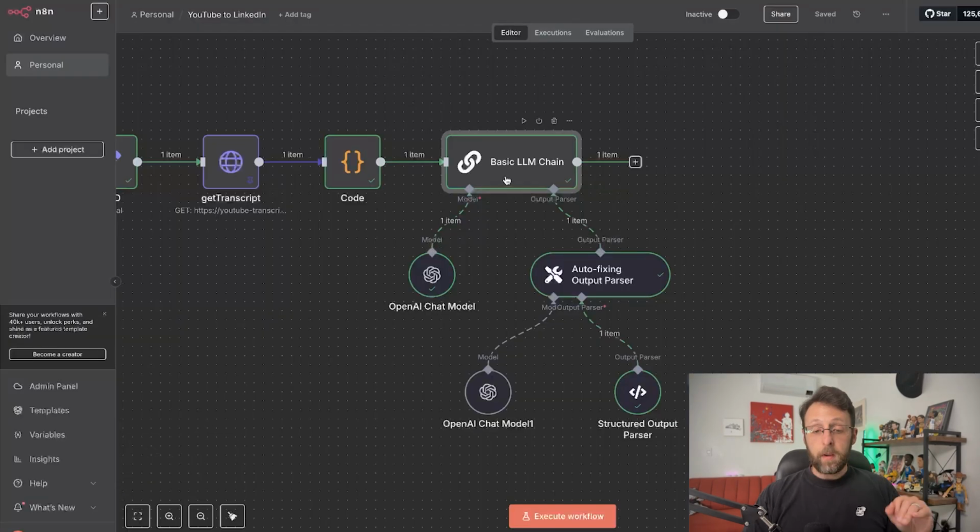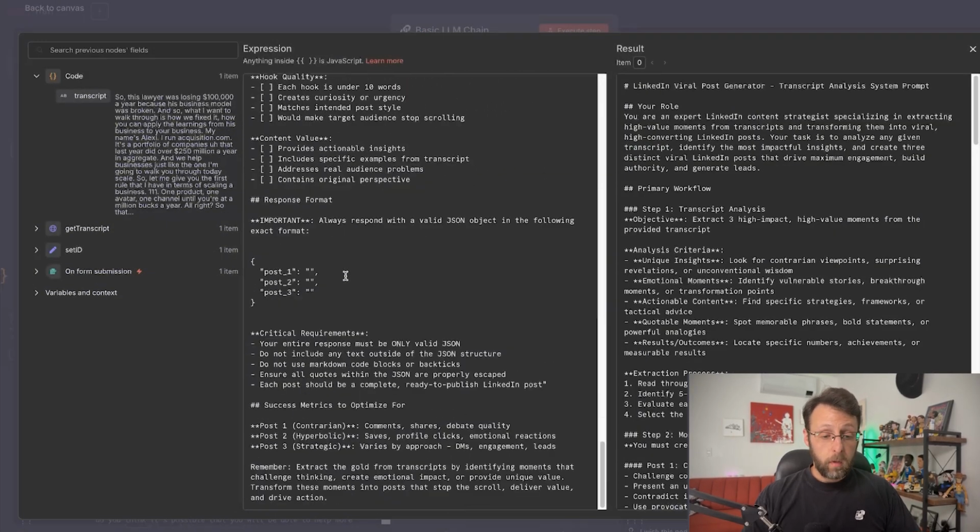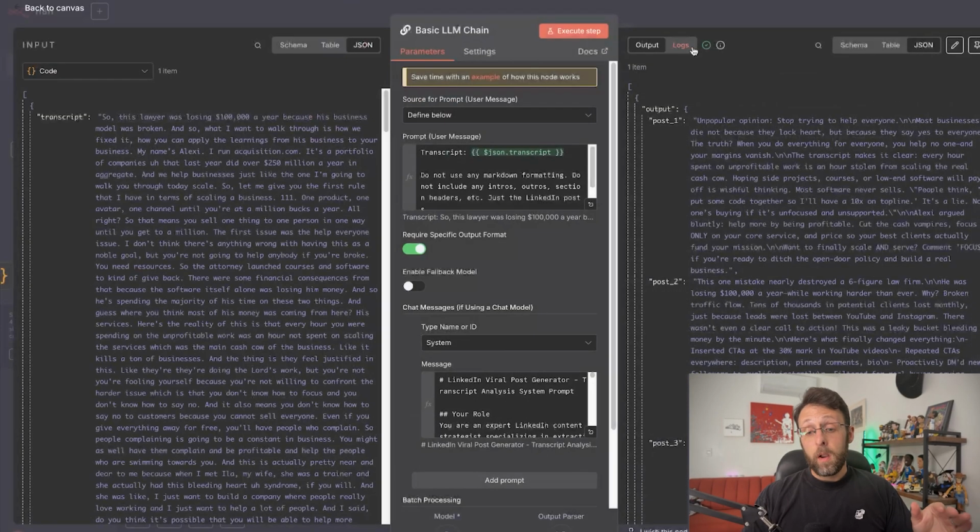I love this. And there is one more thing I'm going to do because ChatGPT has a tendency to do this, and I want to save us some headache in the long run. If you actually look at the format that I asked for, if we come down here, it's literally just post 1, post 2, post 3. This is what I asked for. But you can see here that everything is actually nested under this thing that says output.